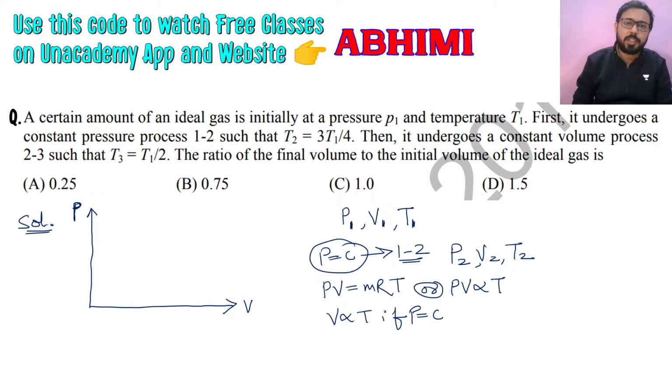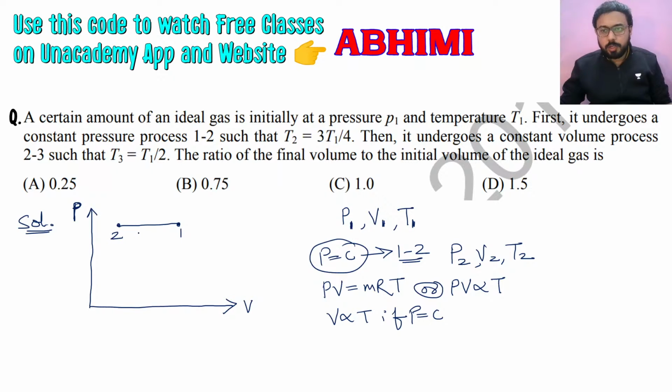And if temperature is decreasing, our volume will decrease because temperature is proportional to volume. Temperature is clearly decreasing here, so for this process, this is 1, this is 2, volume will be decreasing because of the temperature being decreased.